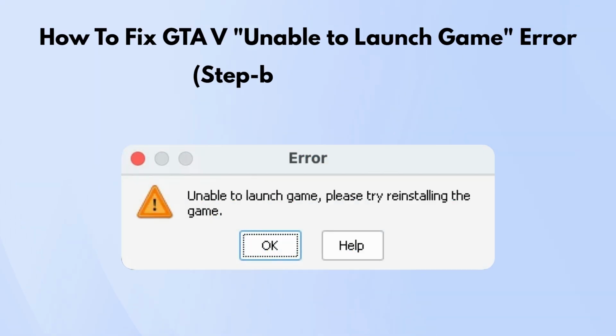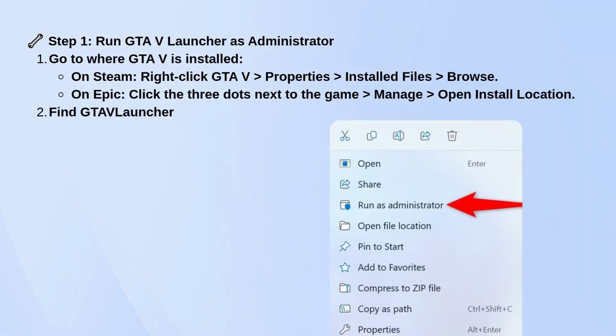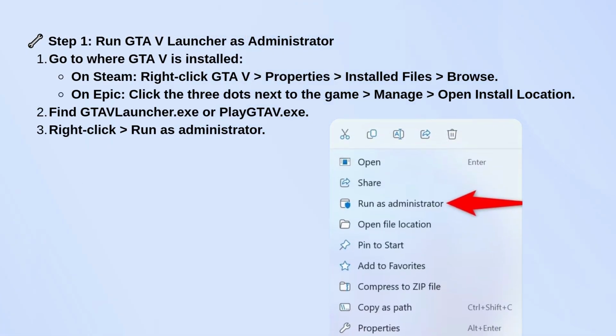Here's how you can fix the unable to launch game error. Start by finding the GTA 5 launcher file. On Steam, right-click the game in your library, go to Properties, then Installed Files, and click Browse. On Epic, click the three dots next to the game, go to Manage, and open the Install folder.